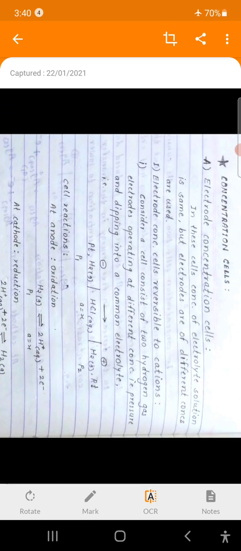Then we will discuss all 6 types of cells one by one: their cell representation, cell reactions, that is at the anode, at the cathode, then the net cell reaction, then the EMF equation. One by one we will discuss all 6 types.